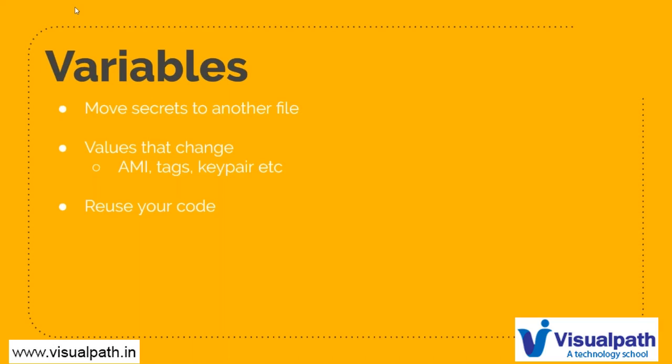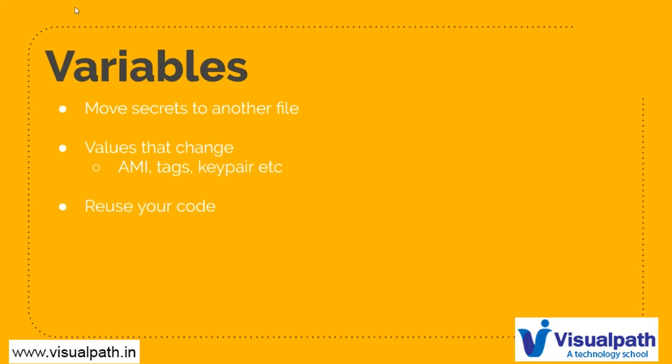Now let's talk about variables. Variables are things that change, like AMI changes, instance type changes, key pair changes. Changes based on your project. You're working for multiple projects. In a project, you have multiple environments, right? Dev environment, QA environment, production environment. All will have different key pairs also, right?